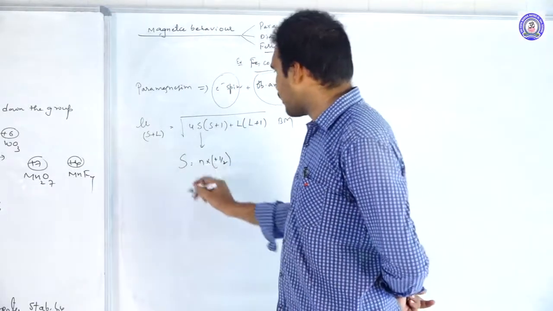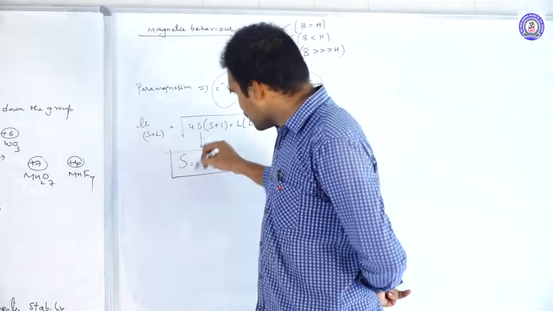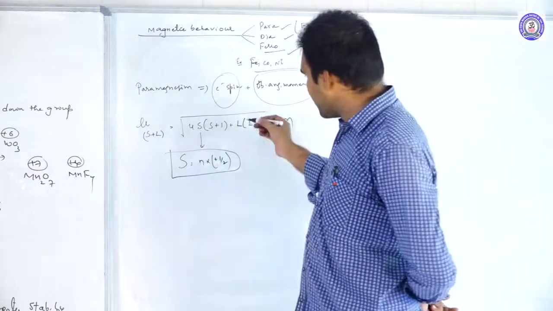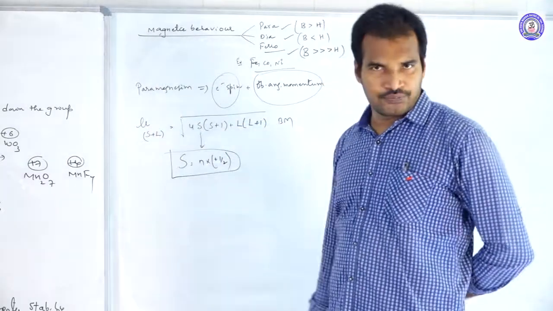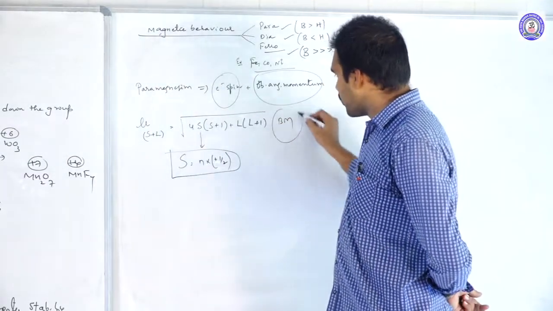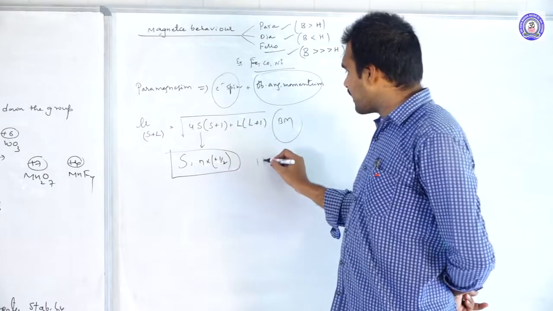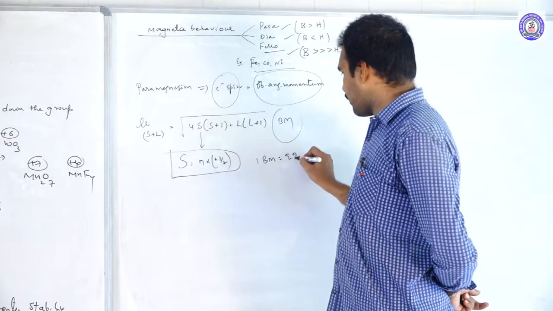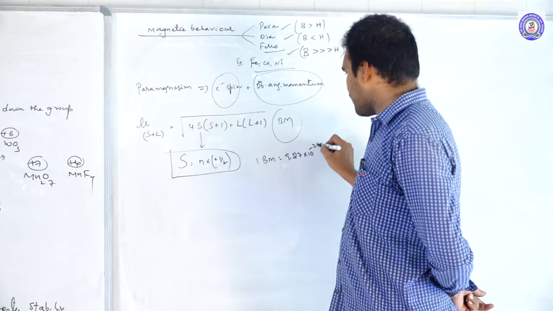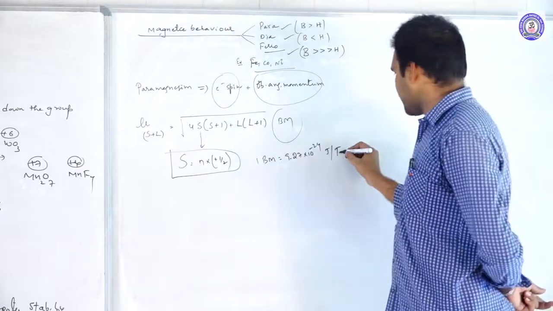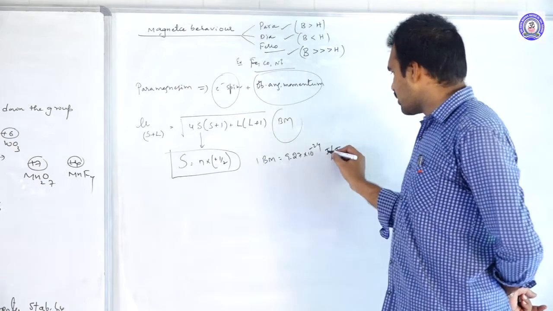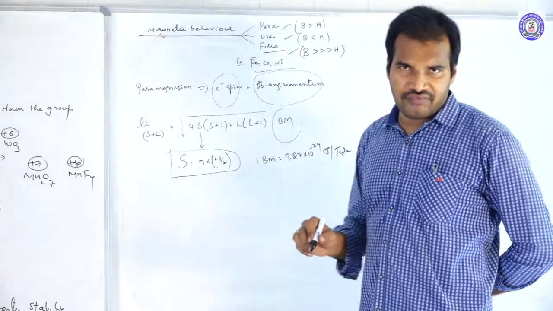By using this formula you can calculate the S value, and L value is the orbital angular momentum. Here we express in Bohr magnetons. One Bohr magneton is equal to 9.27 into 10 power minus 24 joule per Tesla.